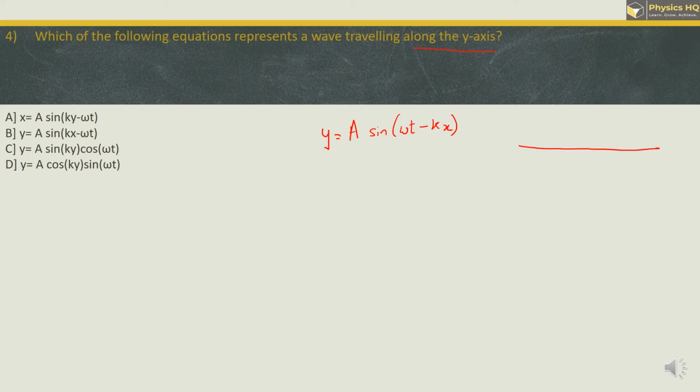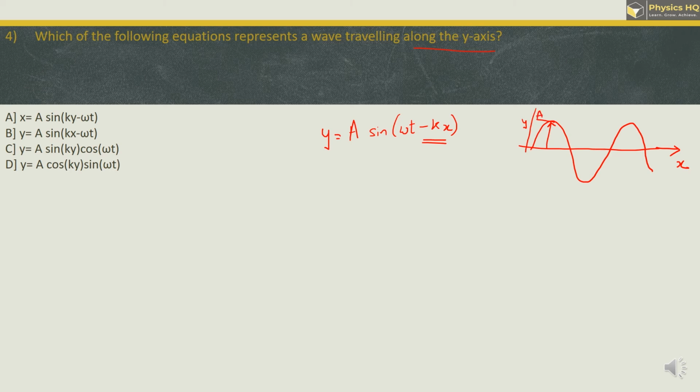So the waveform is somewhat like this, and the movement is along positive x-axis when you have this minus x over here. If you have plus x, the movement is along negative x-axis. So over here the wave is moving in the forward direction along positive x-axis, and the displacement is along y-axis. Therefore we write it as y is equal to a sine of omega t minus kx. The maximum displacement over here is nothing but amplitude a.